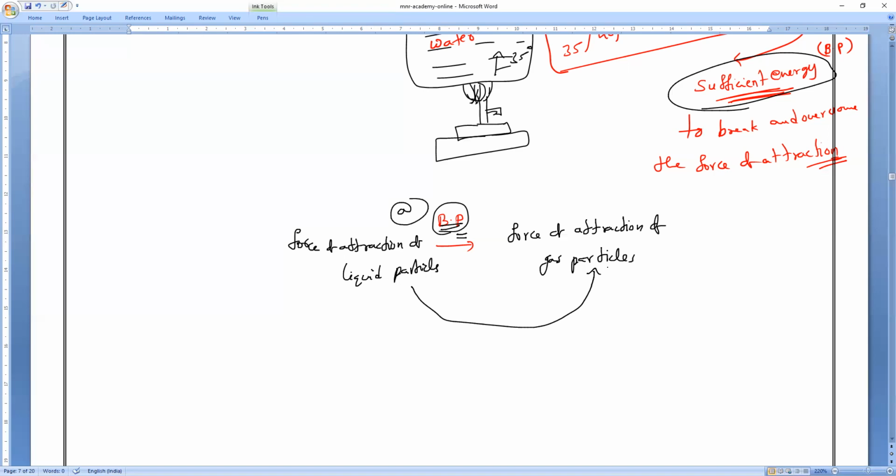The force of attraction between the particles. So immediately what will happen? It will break, and the state of liquid will change into the gaseous state. So that's all. Please write it.